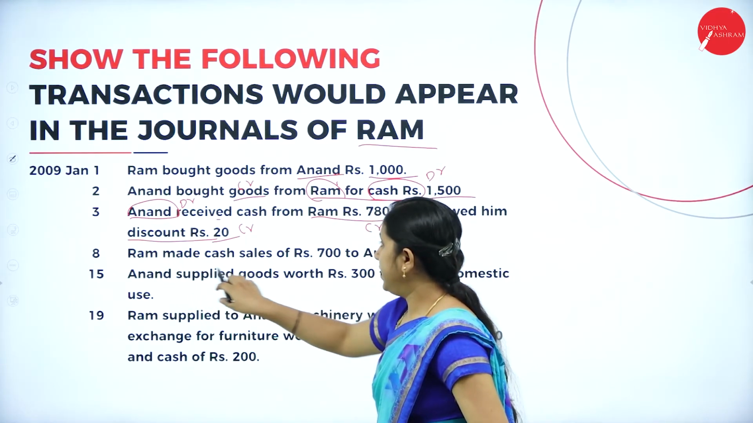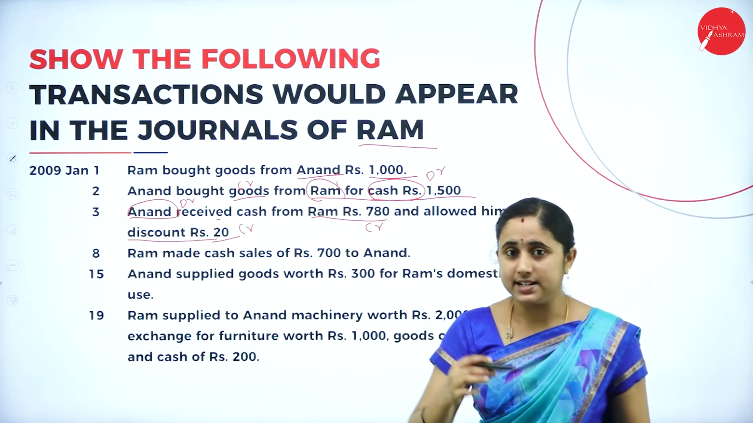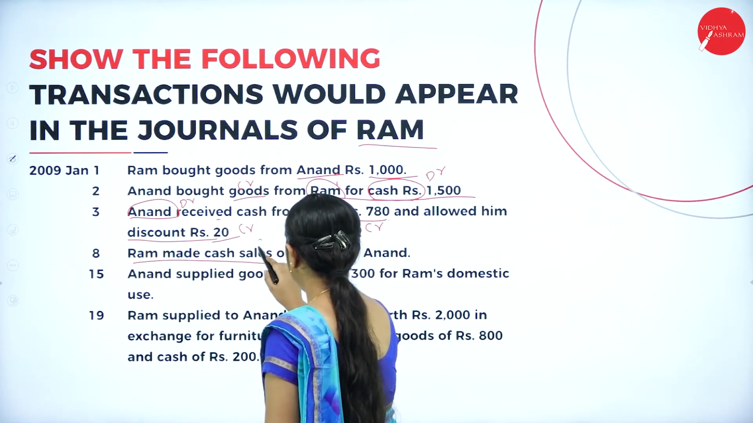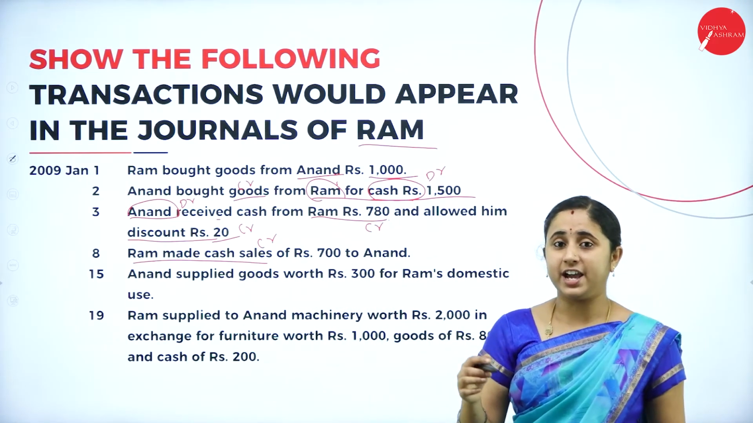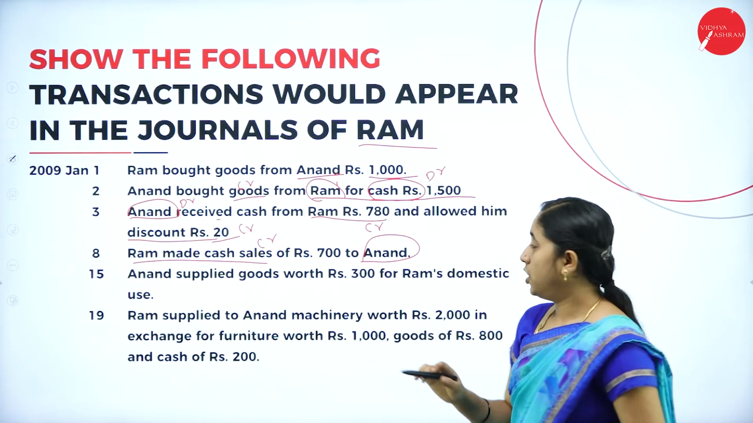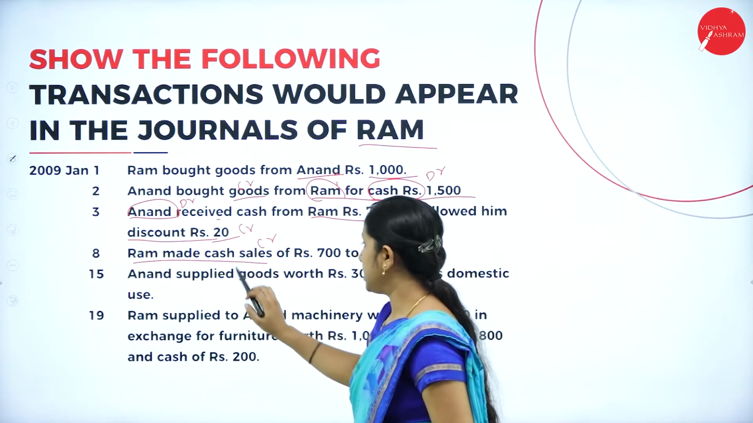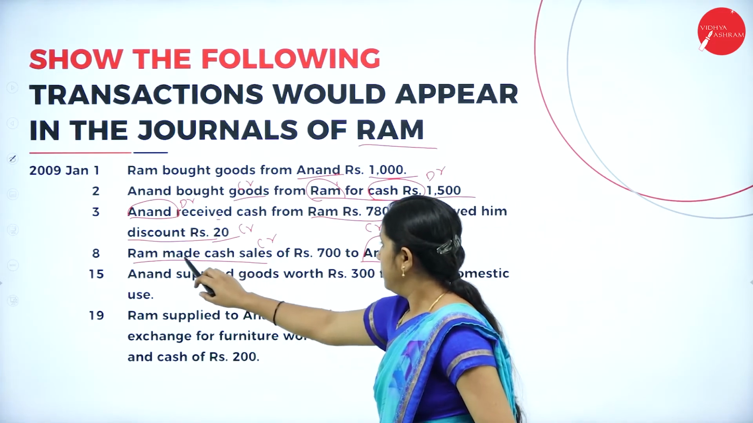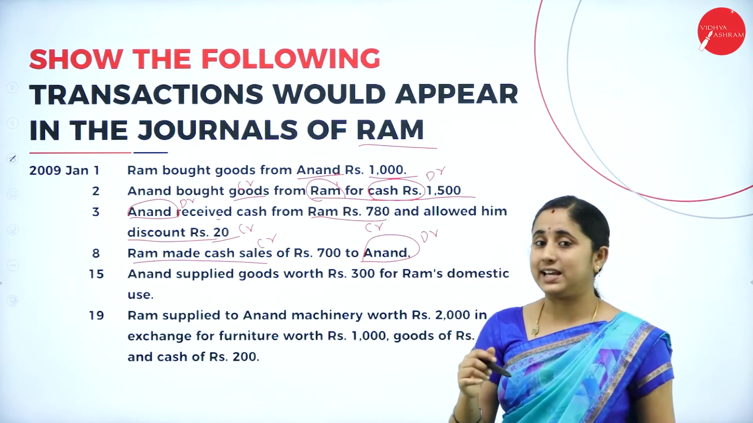Next, Ram made a sale of rupees 700 to Anand. Here Ram is making sales. Sales means goods going out. Going out should be, sales should be credit. Here they have not mentioned for cash or credit, but they have given person name, so it is a credit sale. So, he is receiving, debit the receiver, credit what goes out. Here Anand is receiving. Anand account debtor and you made a sale. Sale should be credit. Anand account debtor to sales account.